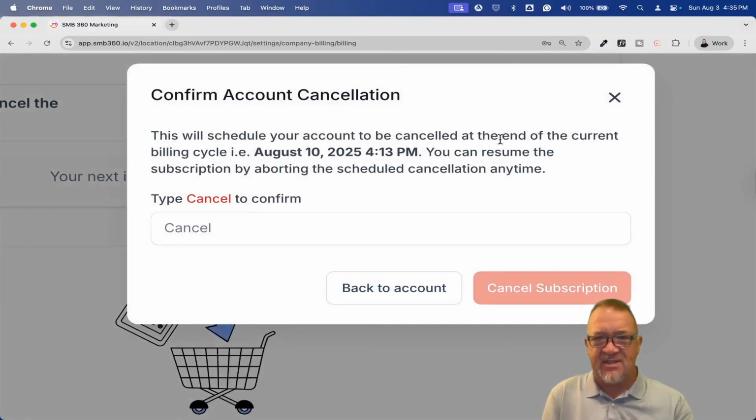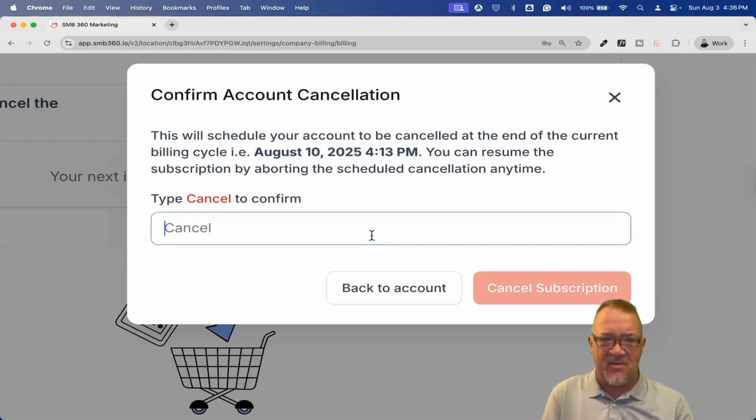Here's where it says, okay, this is going to schedule and cancel. Notice that I did a 7-day trial, so it's going to cancel on that day. It's going to give them access for the remainder of the trial period. But right now, it won't cancel automatically. If you want to cancel automatically, you could manually close out and delete the account if you want to. But this is the cancellation wizard. Now, I don't want to cancel this quite yet. This is the last step here. If you click on cancel subscription, then everything gets canceled.